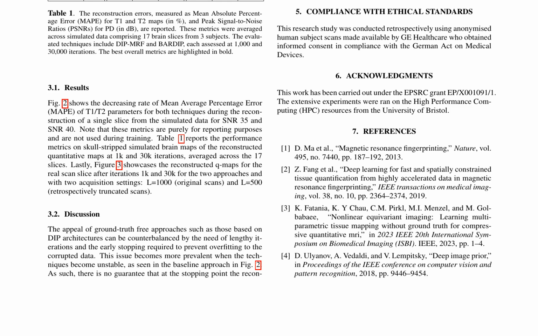Figure 3 showcases the reconstructed quantitative maps for a real scan slice, demonstrating the qualitative improvement of BARDIP over DIP-MRF. The results highlight the potential of BARDIP to accurately reconstruct quantitative maps from undersampled MRI data, with implications for improved diagnostic capabilities and patient outcomes.